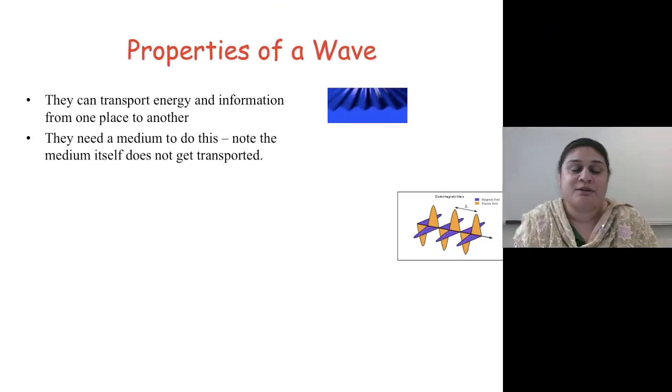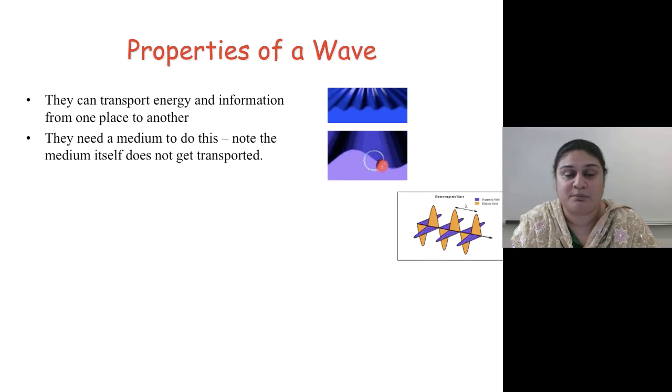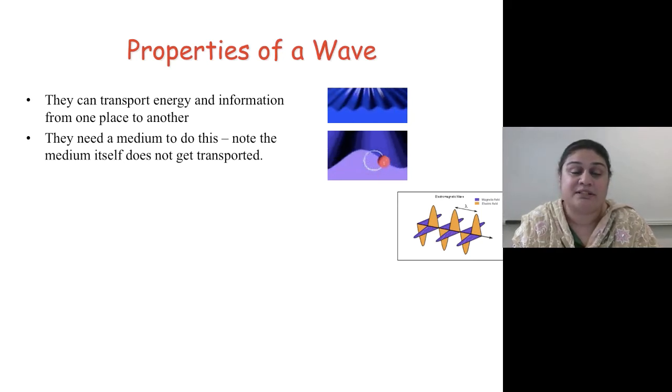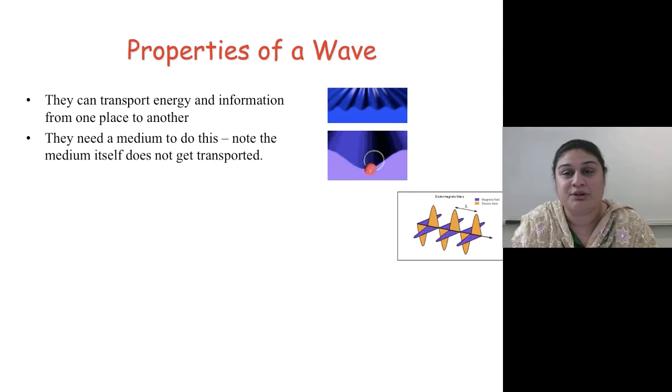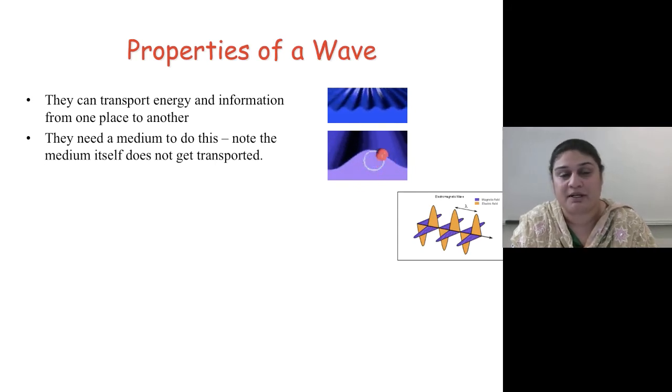Interference. So going back to properties of a wave. Properties of a wave include that they can transport energy and information from one point to another. They need a medium to do this. However, the medium itself does not get transported. Only the energy and the information carried by the wave will get transported.